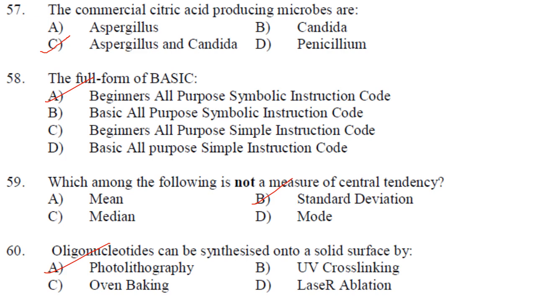Two most important solid phase materials are controlled pore glass and macroporous polystyrene. Then they have not given controlled pore glass and macroporous polystyrene, but they have given photolithography. Photolithography is a powerful technique for the synthesis of DNA oligonucleotides on glass slides. So it is a solid surface method. So answer is option A.